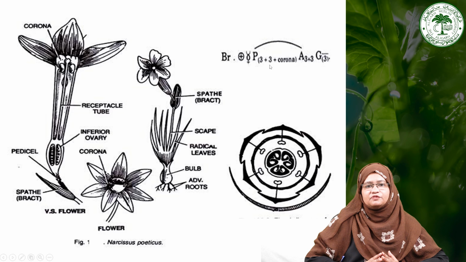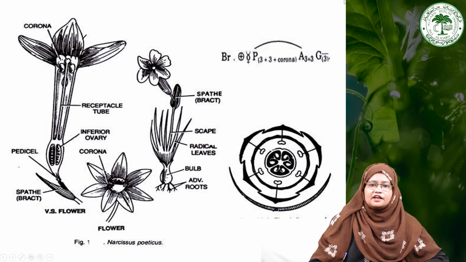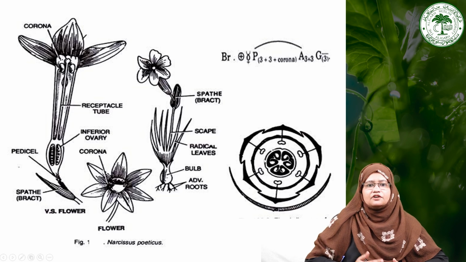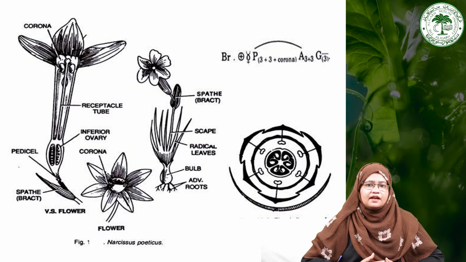Then there is a formation of corona in this particular genus, that is Narcissus, and the gynoecium is tricarpellary syncarpous with inferior ovary and showing axile placentation. So you can see all the characteristics of this particular family. We can visualize here from these floral parts of the Narcissus.